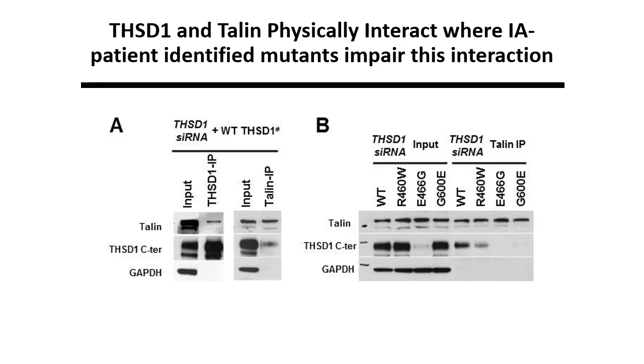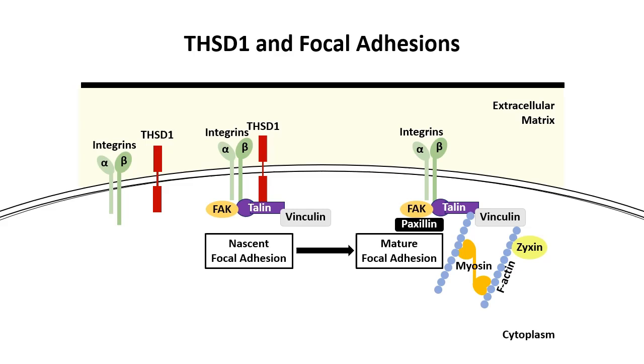We will focus primarily on talin's role in focal adhesions and regulating integrin. An intriguing hypothesis is that THSD1 and talin interact. As shown in this figure, co-immunopurification experiments demonstrate that this interaction exists, providing a physical link between THSD1 and focal adhesions. Of note, IA patient-identified THSD1 variants, as shown in panel B, were impaired in their ability to interact with talin, highlighting protein dysfunction.